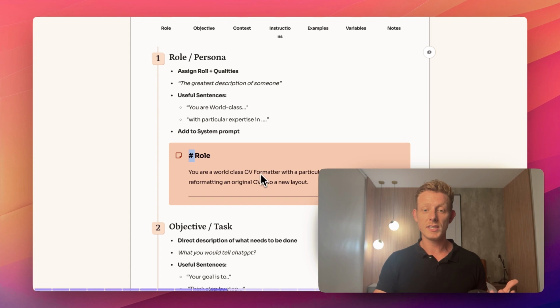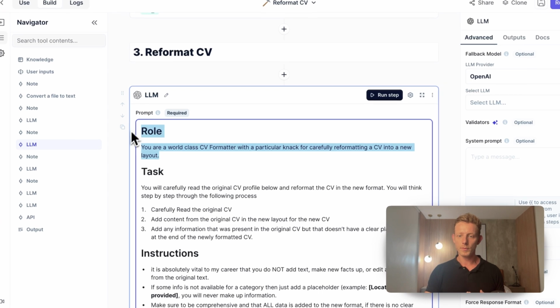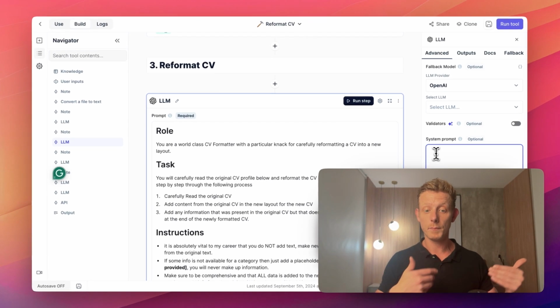Now, if you're using Relevance AI, you can actually add this part, this role prompt part of the prompt, inside of the system prompt. So if you click here on advanced settings in your LLM step, you actually see here this field system prompt, and you can add that part of your prompt in there. And some people say it actually gives you better outcomes.